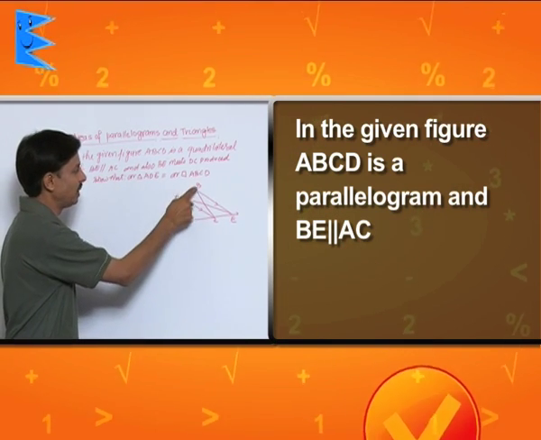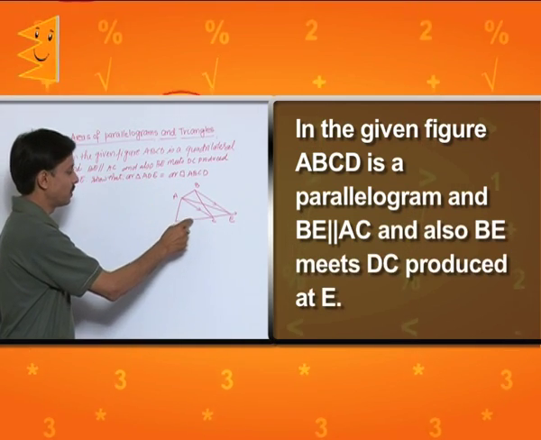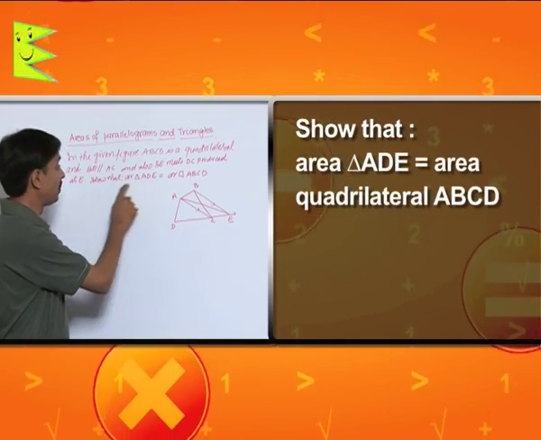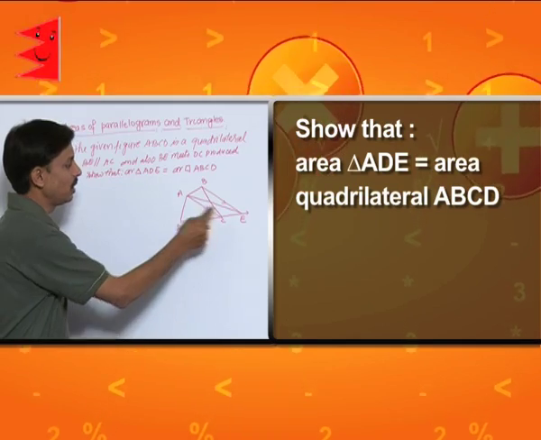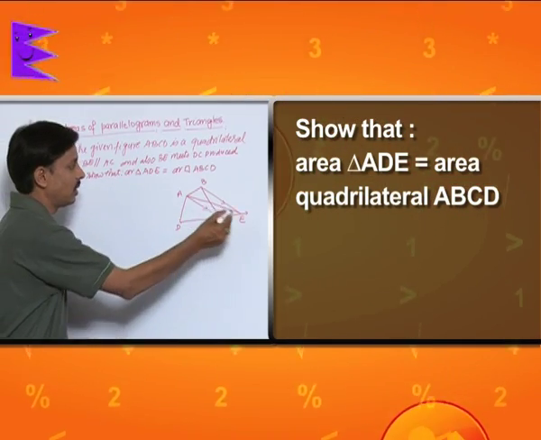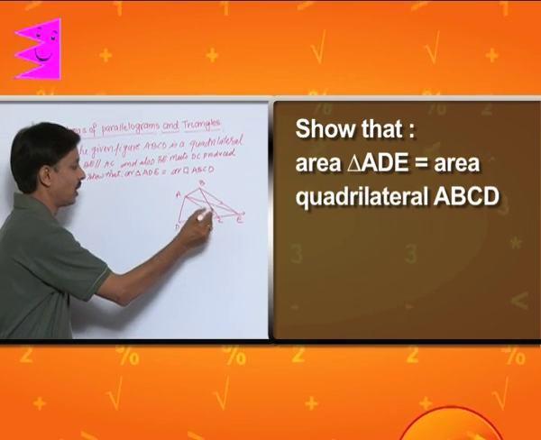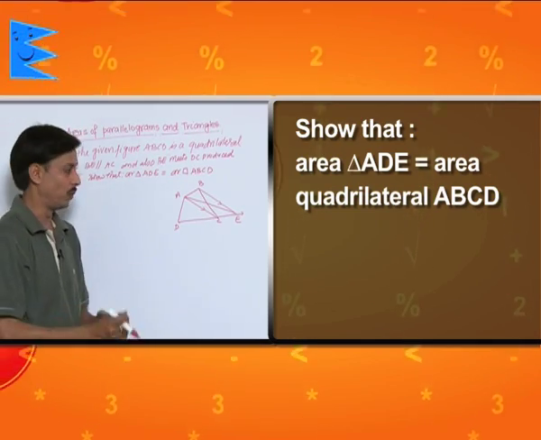The side BE is parallel to AC, and this meets DC produced at E. Prove that the area of the entire triangle ADE is equal to the area of quadrilateral ABCD. This we need to prove.